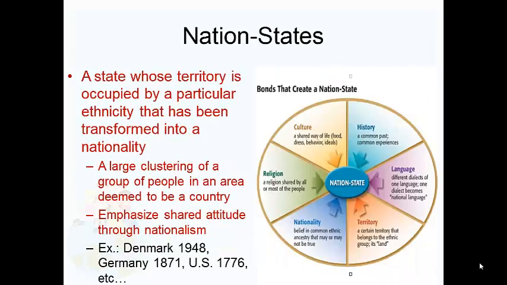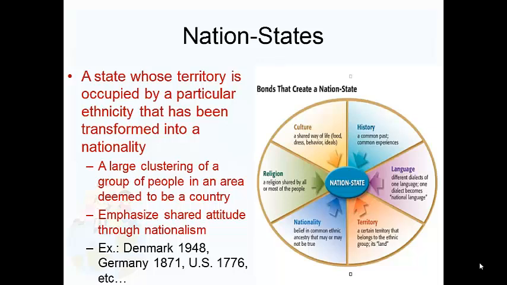All right, what are nation states? So, nation states are linked to nationality, and it's a state or a country whose territory is occupied by a particular ethnicity that has been transformed into a nationality. So we'll talk more about this in a second. So it's basically a large clustering of people in a country. Within the country, they emphasize shared attitudes through nationalism.